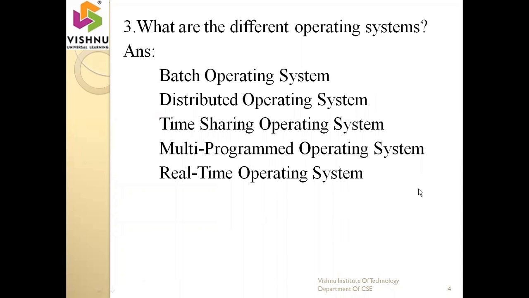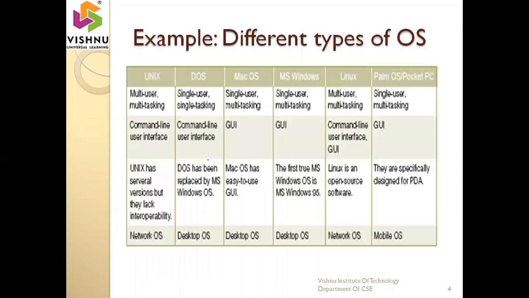In the next slide, you have to see the real-time operating systems. That means we are seeing some real life OSs: which ones support multi-user and single user, and which ones support multitasking and single tasking, all these things. Okay, so this is the case here. These are the examples: Unix operating system, DOS, Mac OS, MS Windows, Linux, Palm OS, or Pocket PC.